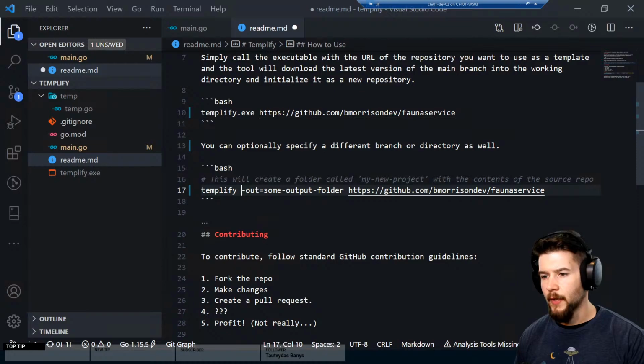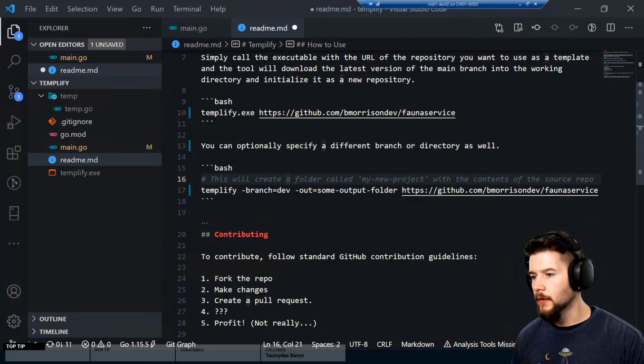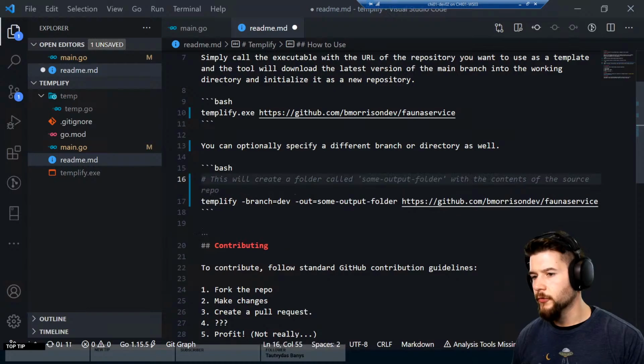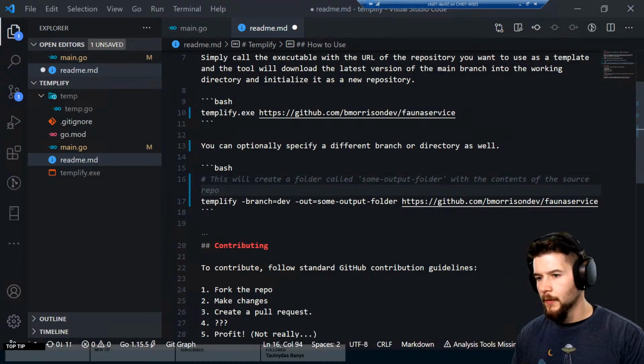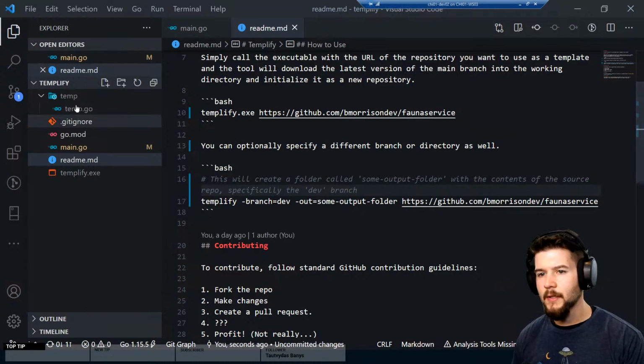And I guess let's do the branch ahead of time. Branch dev. Create a folder. The contents of the source. Let's see. This says this will create a folder called some output folder with the contents of the source repo, specifically the dev branch. I probably, here, let's go back in here. I think this is okay for now.